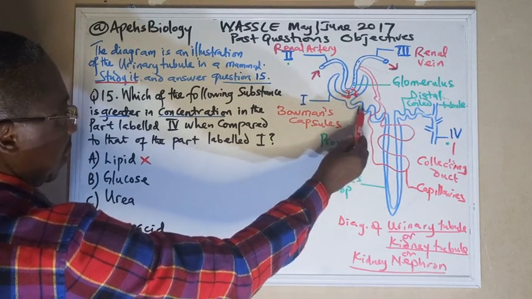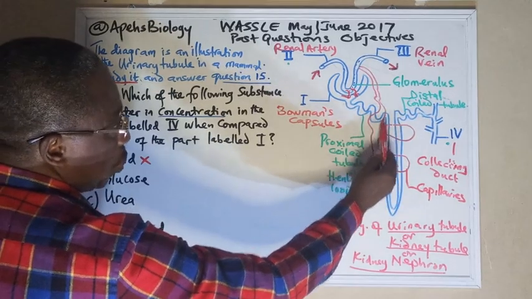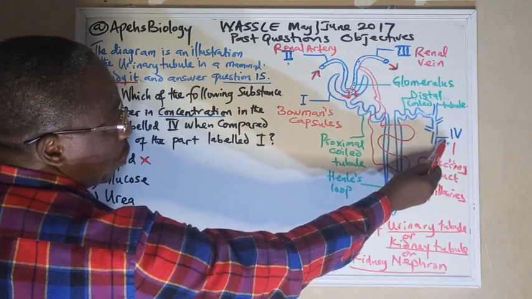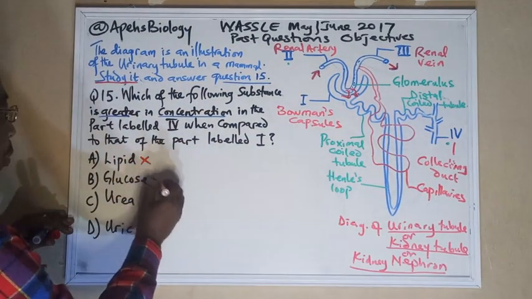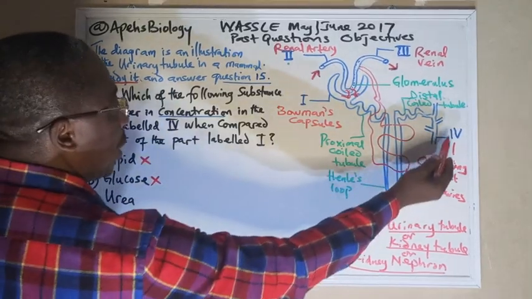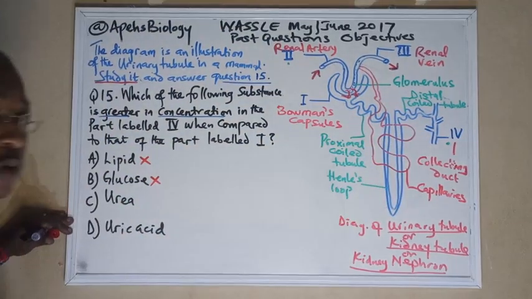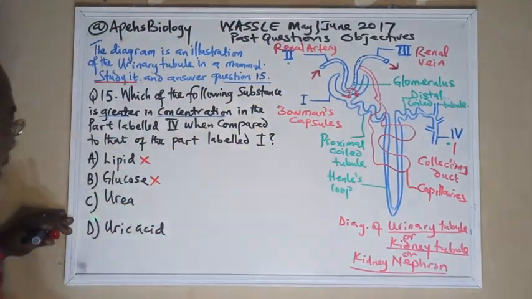But because glucose is reabsorbed back into the blood, the glucose level at number 4 will be less. So the answer cannot be glucose, otherwise we would be urinating glucose unless the person has diabetes.